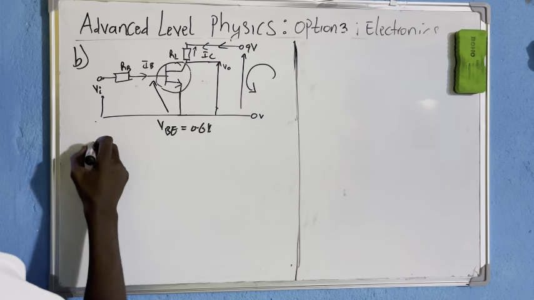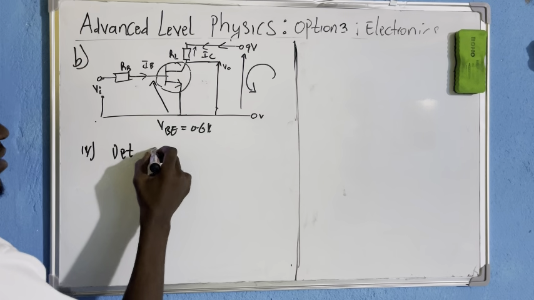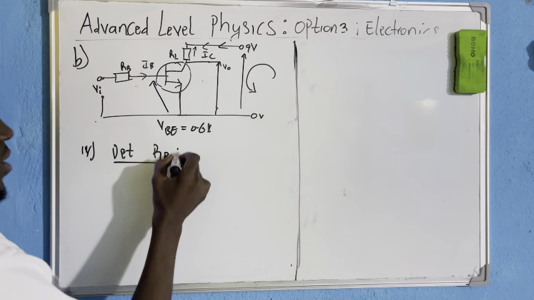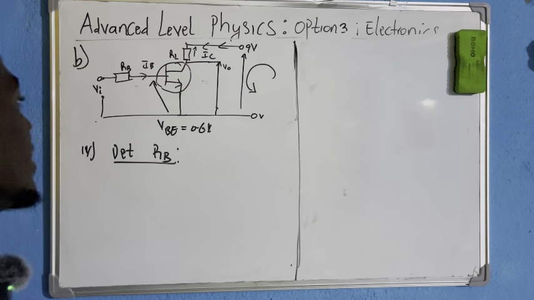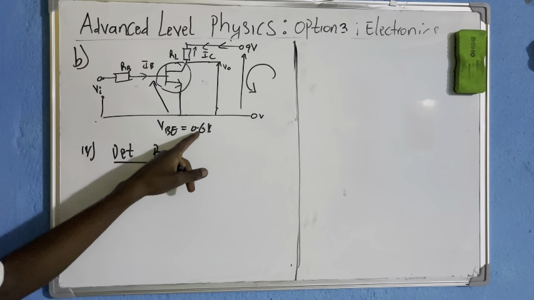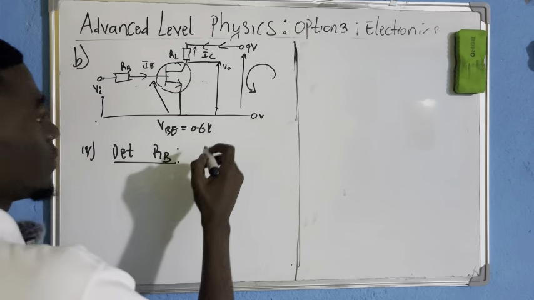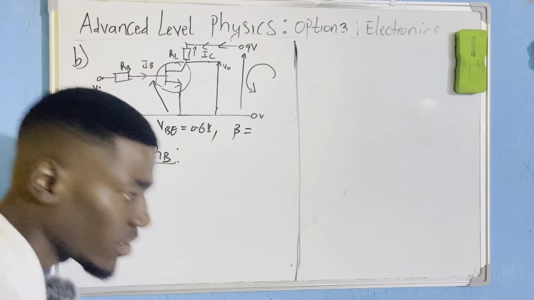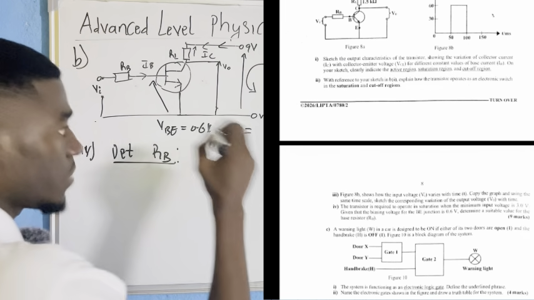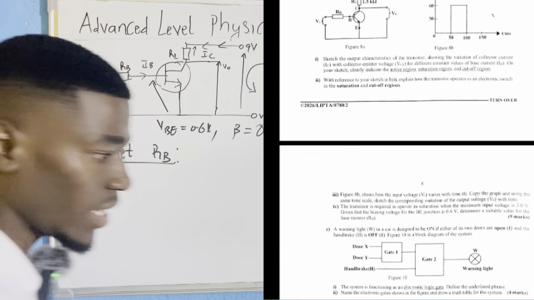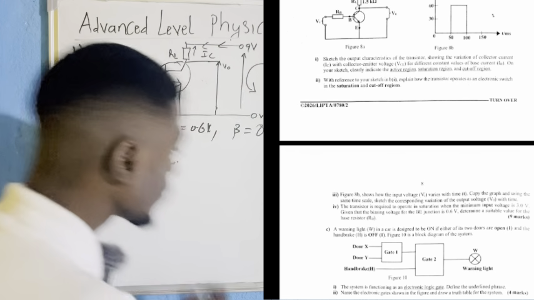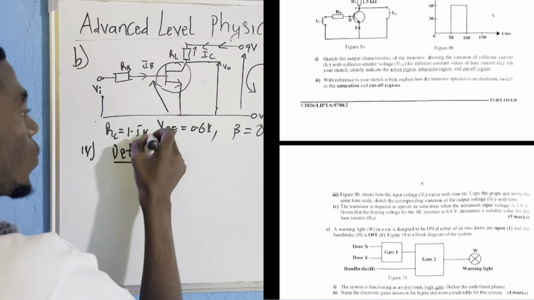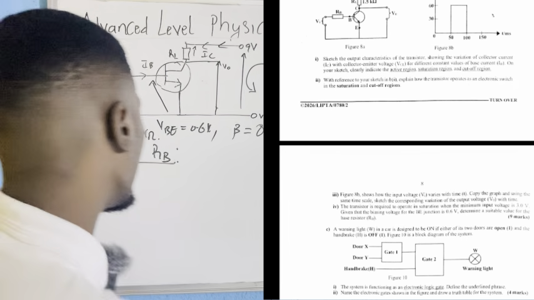Determine a suitable value for the base resistor RB. So in Roman 4, we are asked to determine RB. I'm looking for RB. Now, I know that VBE is 0.6 volts. That is the information that I have. I also know that the current gain, they gave the current gain at the beginning, is 80. They gave RL to be 1.5 kilo ohms.